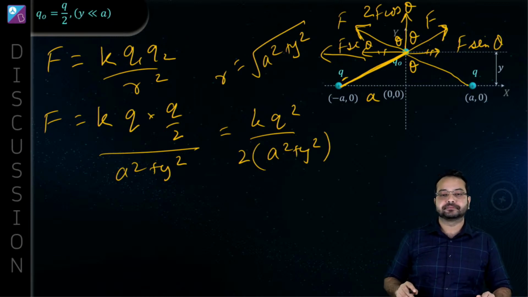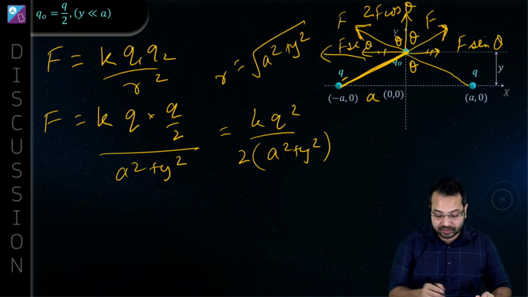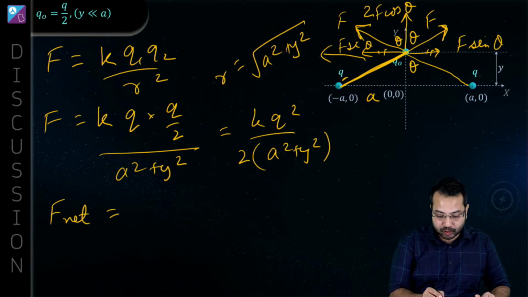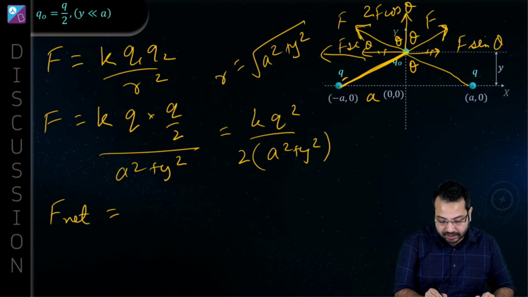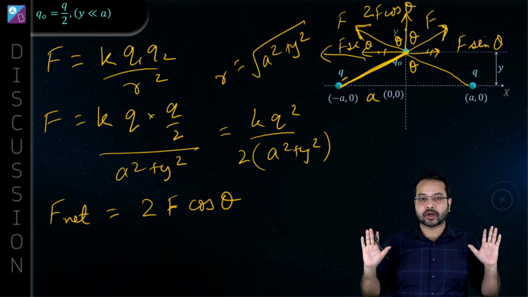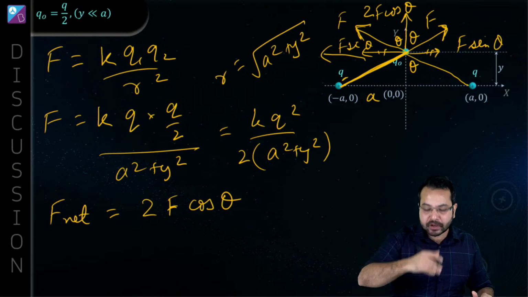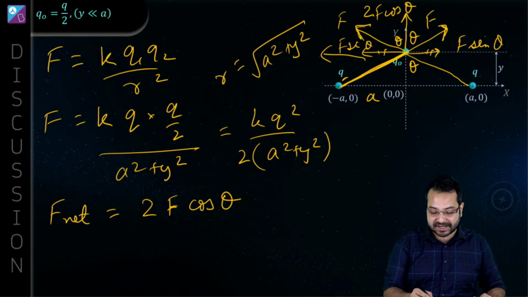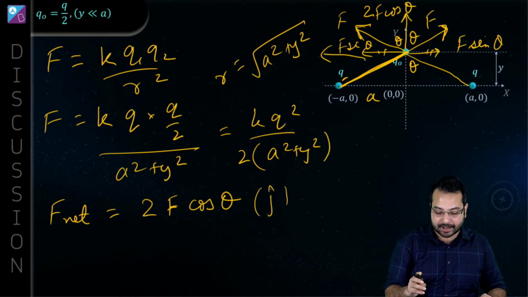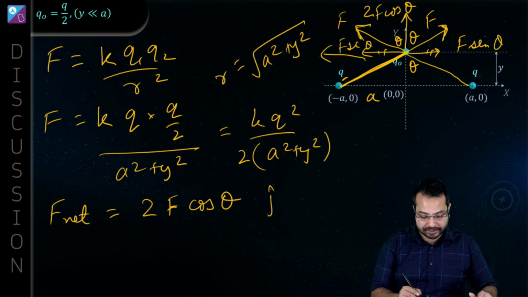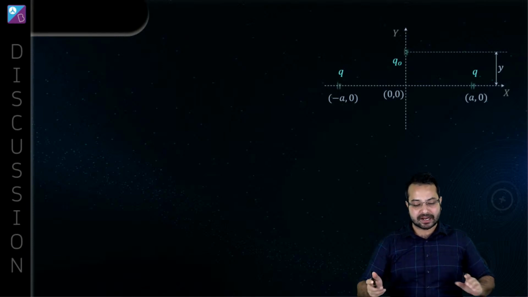Do you agree? So what is the net force now? The net force is going to be 2F cos theta. Is that clear? We have found the net force, and the direction of the net force is the positive y direction, so I can say J cap. Now all we have to do is substitute and find the answer.